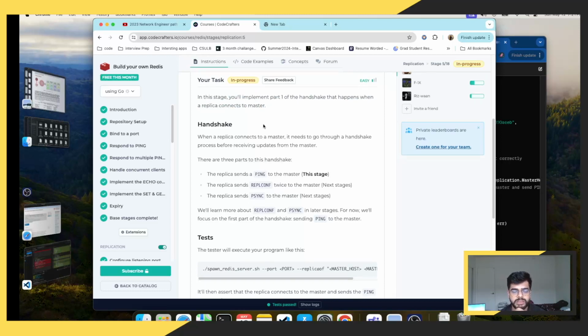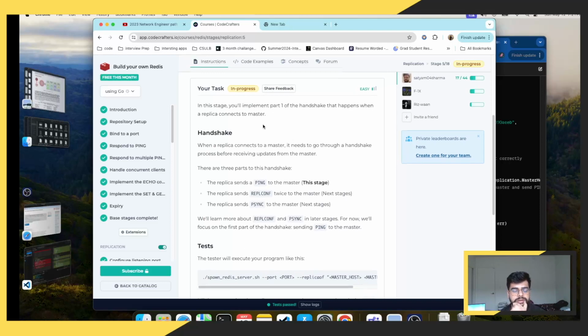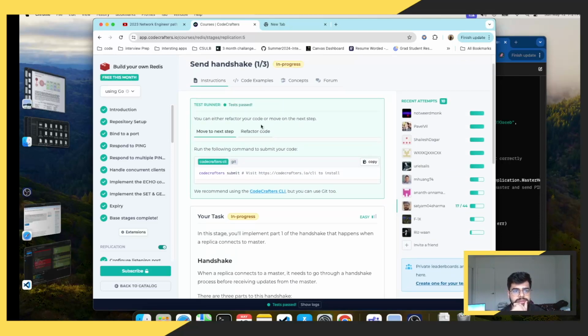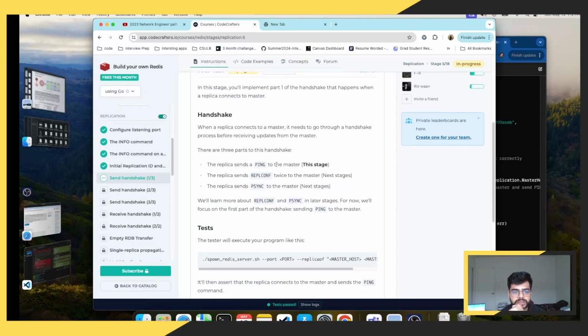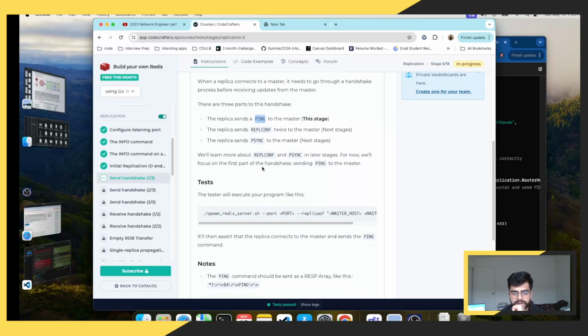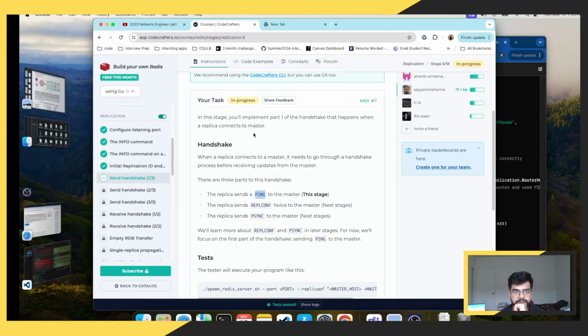So this is a series in which I learn Go, and the task is send handshake 103. In this task, basically, I will receive a ping and I have to send a pong, or basically, the replica, if it is made, will send a ping. So I have to make a connection function. So this is a handshake class.